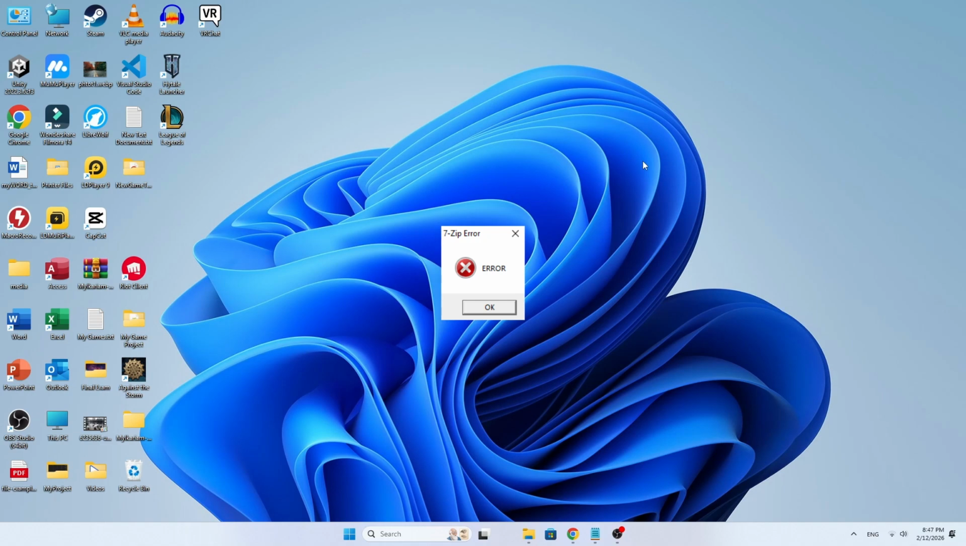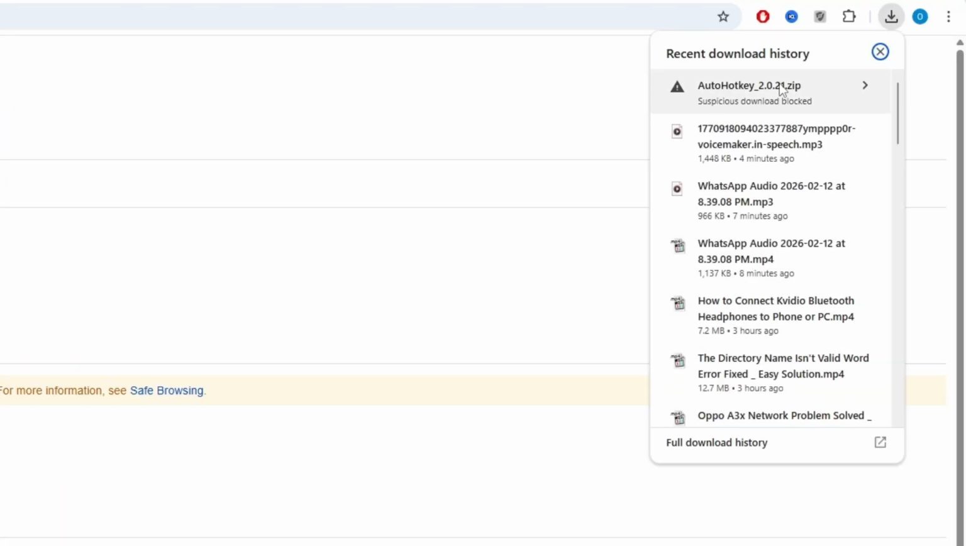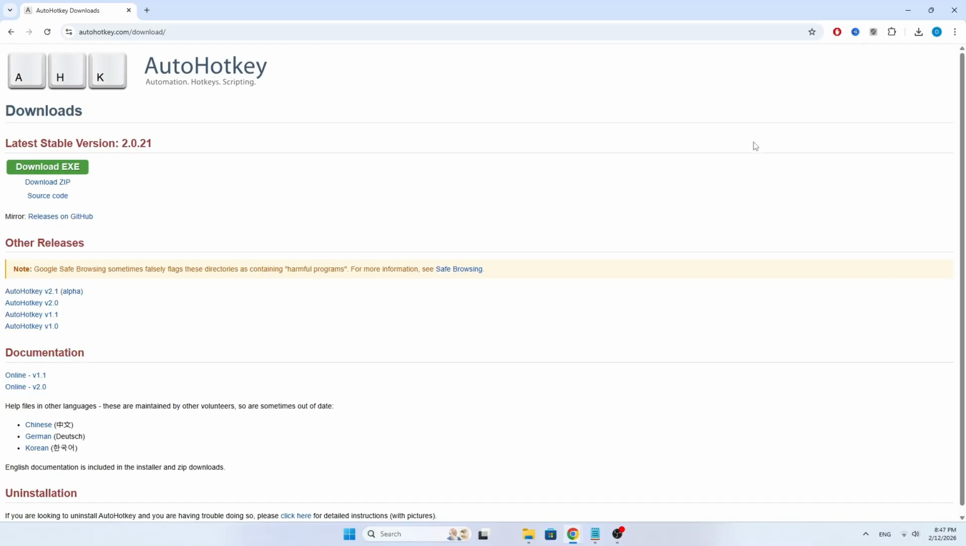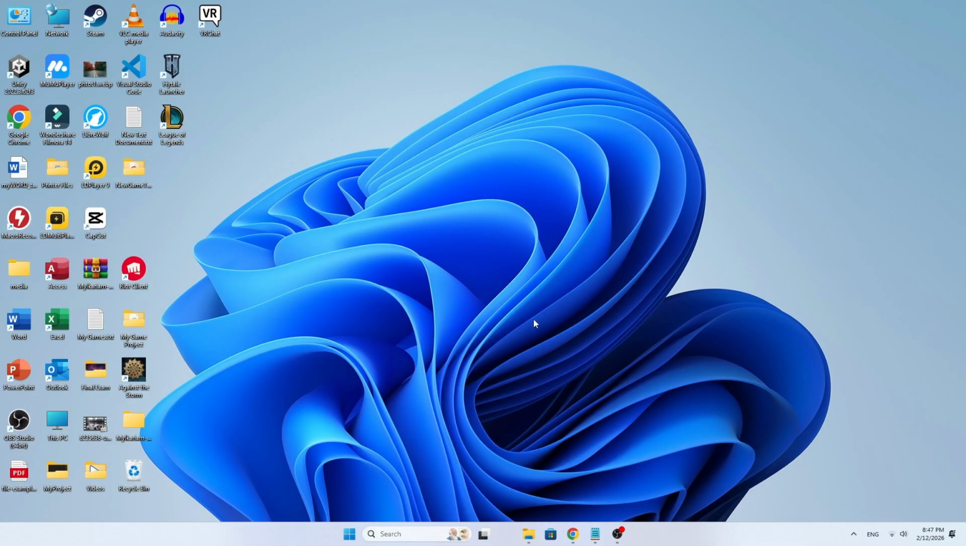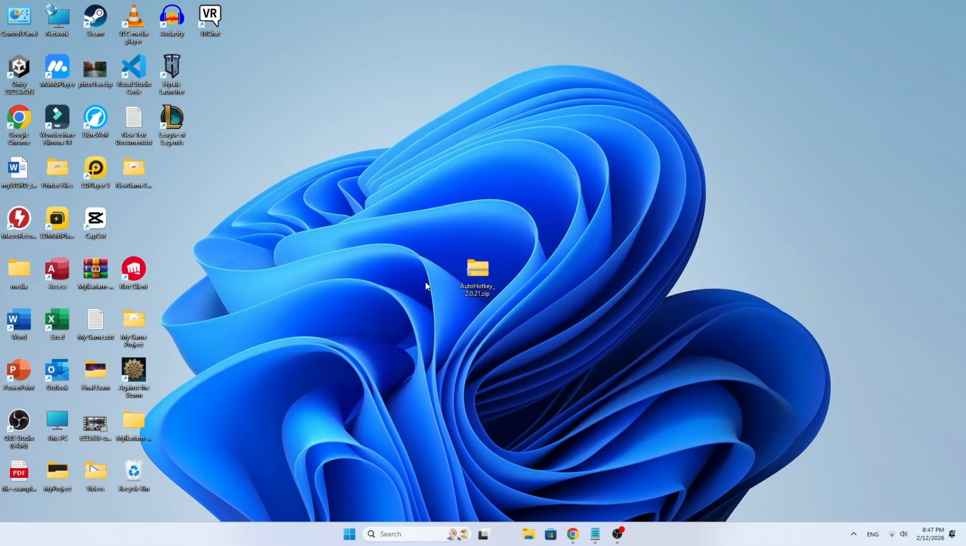If you're getting a 7-zip error while extracting AutoHotkey, don't worry. This usually happens while extracting the zip file, not during installation. Now, one very common reason for this issue is your antivirus. Sometimes Windows Security or any antivirus program may block part of the file during extraction, and when that happens, 7-zip throws an error. So here's what you can try.